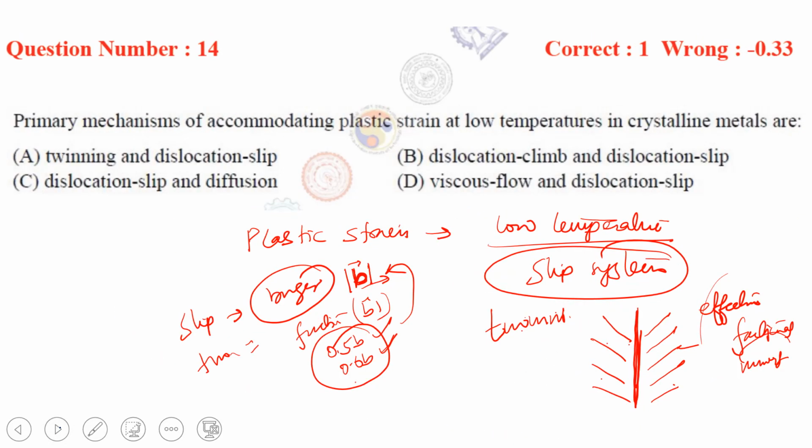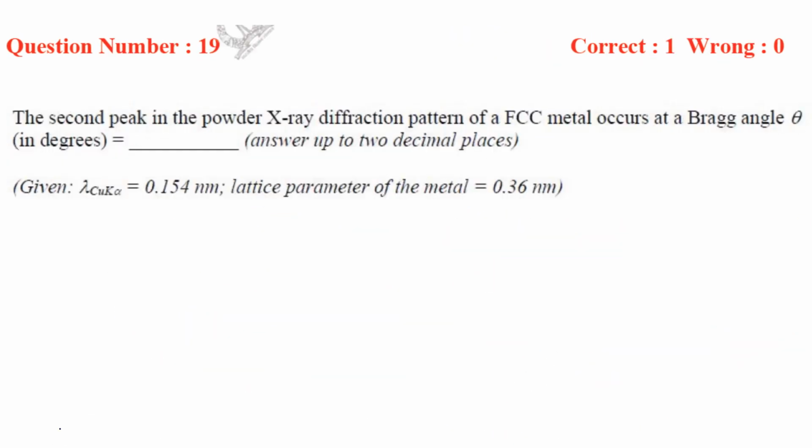The second peak in the powder X-ray diffraction pattern of FCC metal occurs at a Bragg angle in degrees. Okay, here that is alpha.